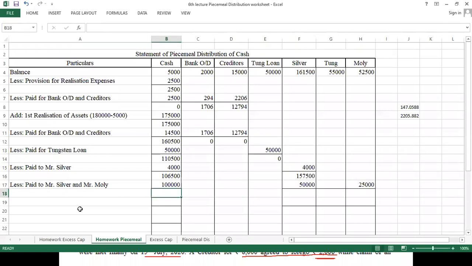Okay, now I have cash 6,500 available with me, and here my balance is 1 lakh. सर सिल्वर के लिए 75,000 है. हाँ, yeah, sorry, 75,000. So my balance is 82,500. कितना बैलेंस आया?